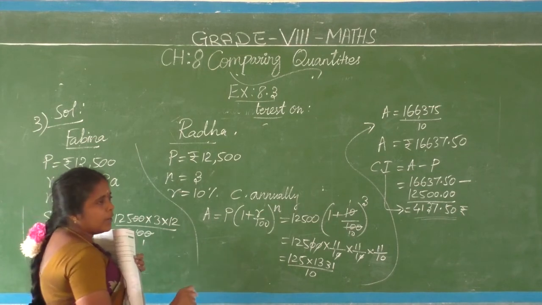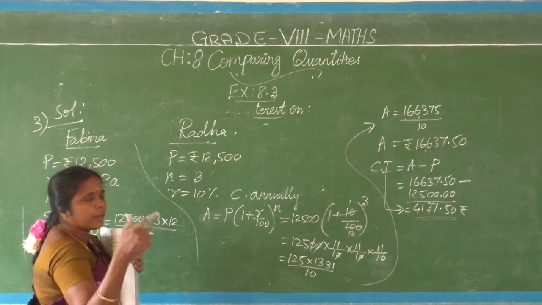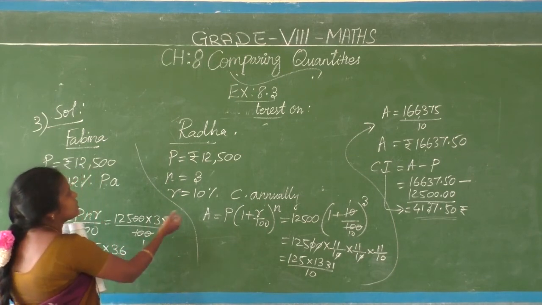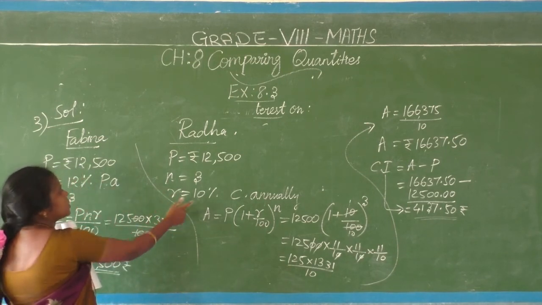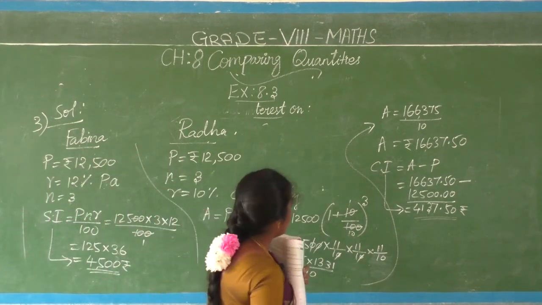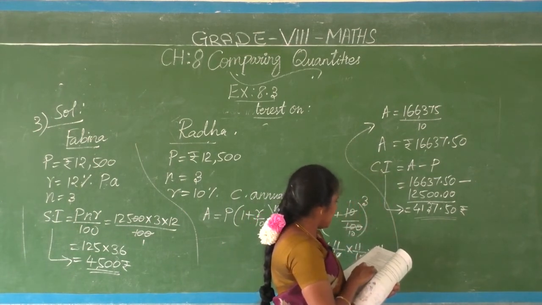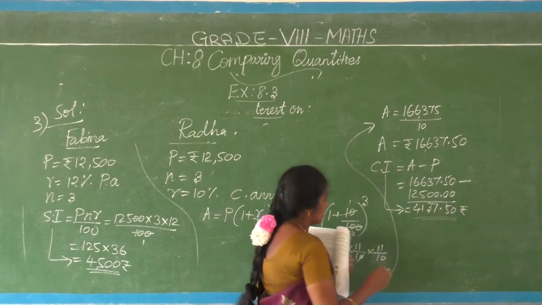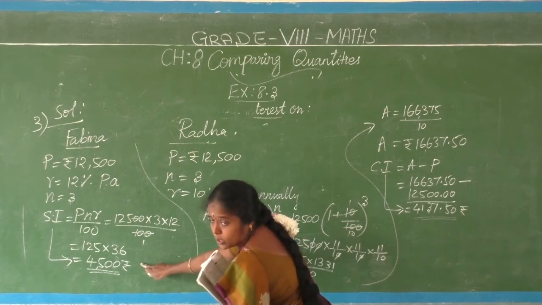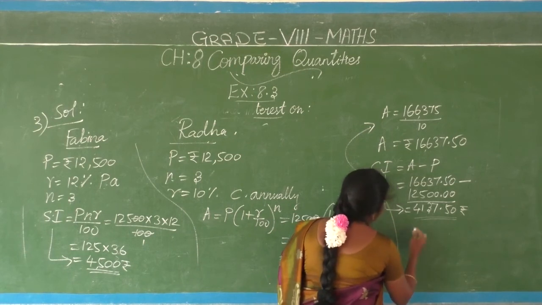Understood or not? Usually while comparing simple interest and compound interest over the same time, you will get the greater amount in the compound category. But here it comes oppositely, so what is the reason? Here 12%, here 10%, so that SI is more here. They told, no, at the end of the 3 years who pays more interest. So here Febina's amount is greater, 4,500. So by how much did they ask? Subtract between both, find the difference between both.